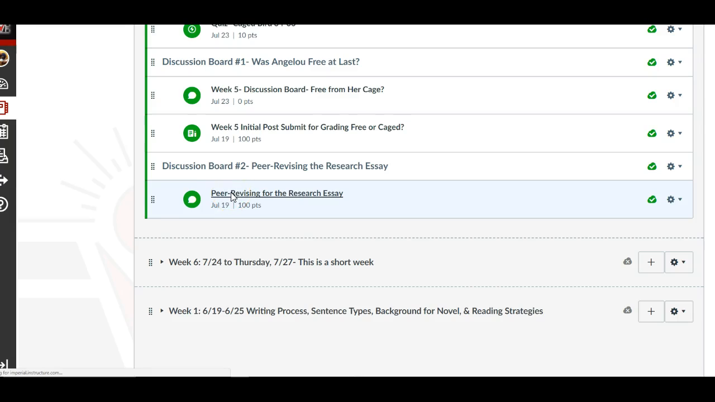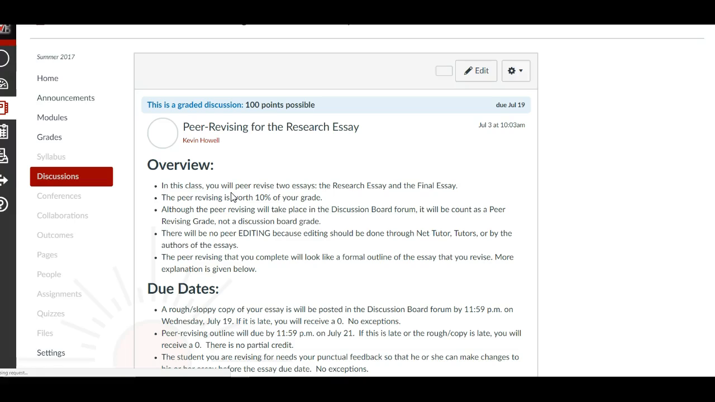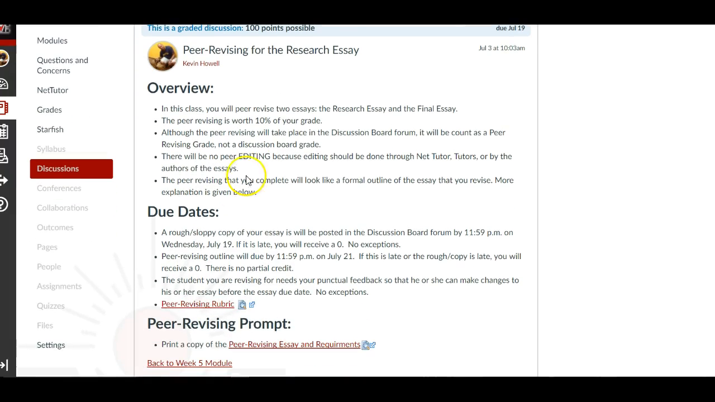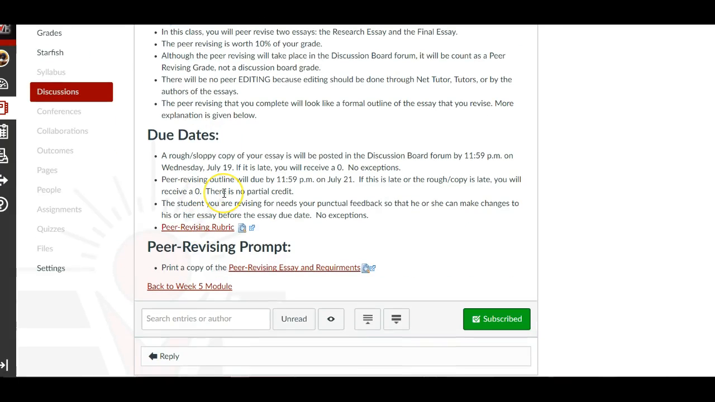So let's go in and click on the research essay. If you look over here, there are two peer revised essays. The first one you're doing now, the research essay, and then you'll have to do this again for the final essay. The peer reviewing is worth 10% of the grade, so make sure you do it. And if you look over the peer revising rubric, I won't accept anything late. There are two parts. Let me go through those first.